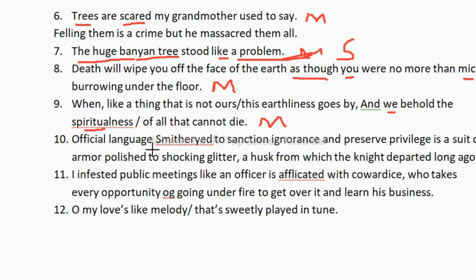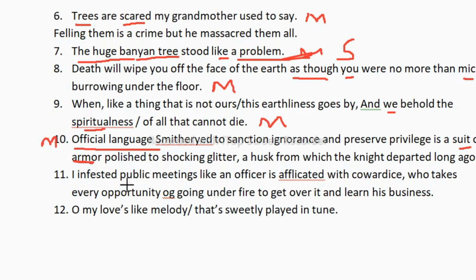Next one. "Official language is limited to sanction ignorance and preserve privilege, is a suit of armor, polished to shocking glitter, a husk from which the knight departed long ago." So again, students, here we are comparing something with something else. Official language we are comparing to a suit of armor. So here directly we are comparing. So again, it is a metaphor.